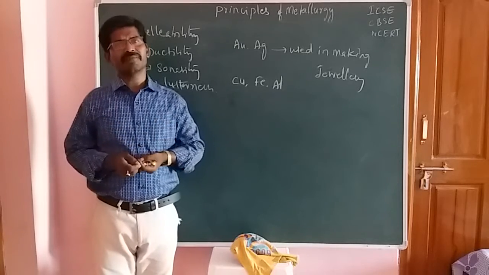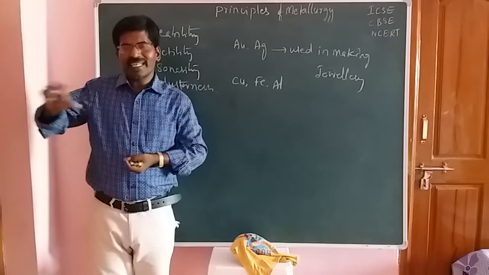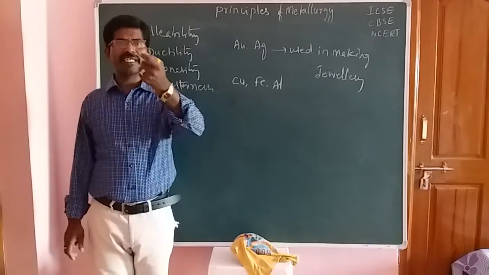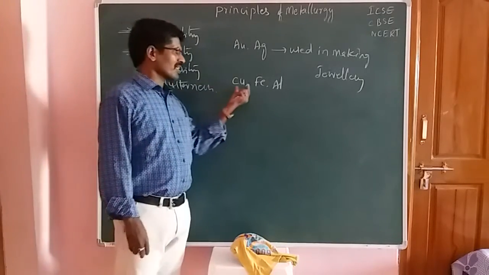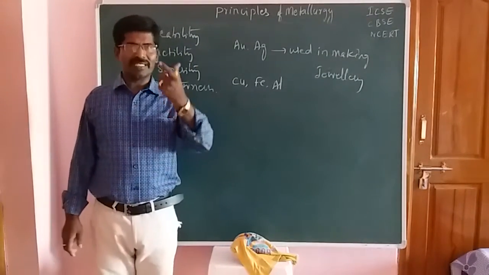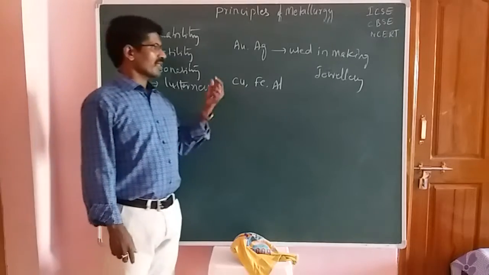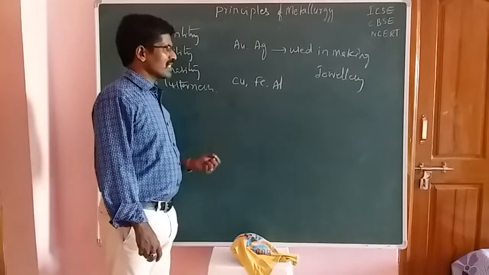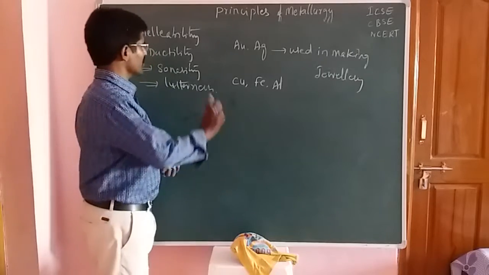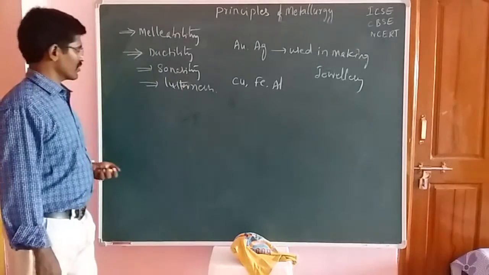Conducting wires means the wires which conduct electricity. They are also used in making utensils. Okay, students, so these are the importance and usage of metals for various purposes.